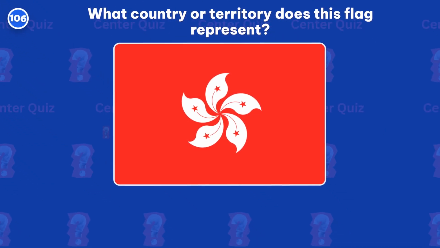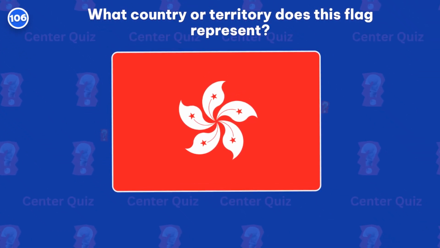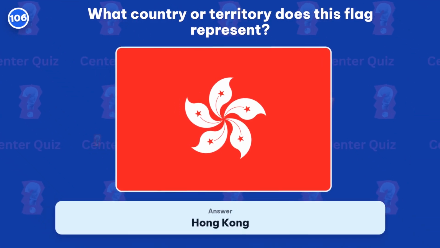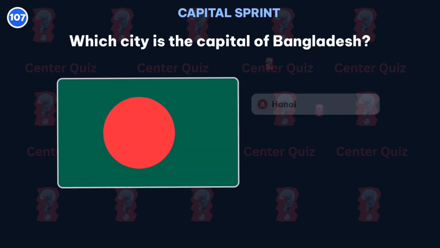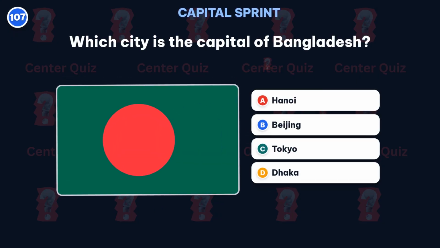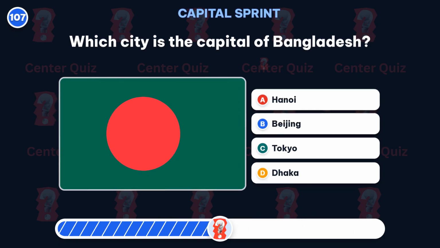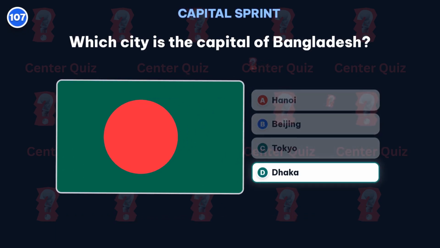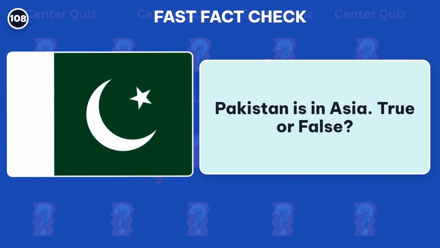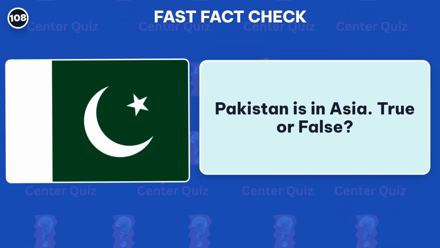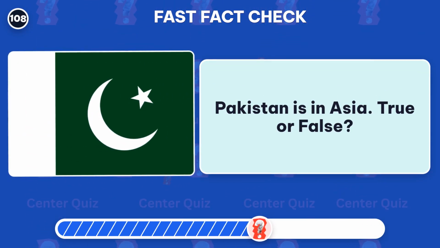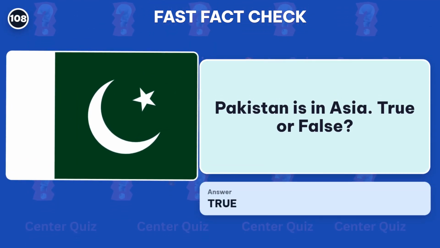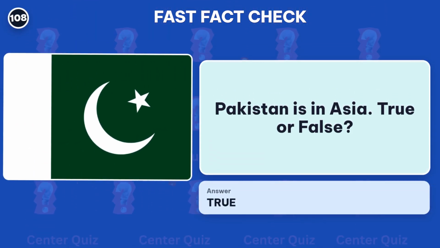What country or territory does this flag represent? The right answer is Hong Kong. Which city is the capital of Bangladesh? Answer, Dhaka. Pakistan is in Asia. True or false? True. Pakistan is in Asia.